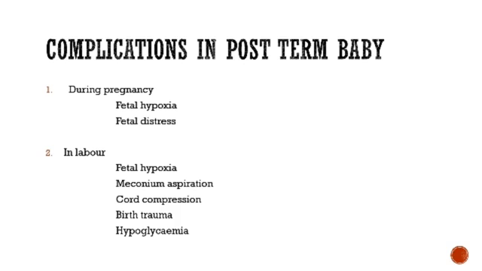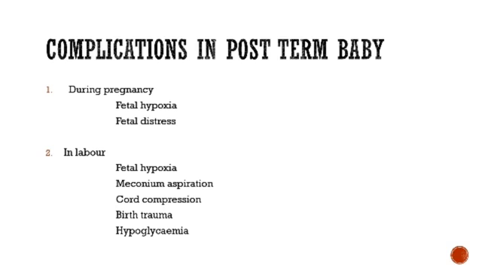Complications in post-term pregnancy: during pregnancy there may be fetal hypoxia and fetal distress due to delay in delivery of the baby and placental insufficiency, and in labor the complications may be fetal hypoxia, meconium aspiration, cord compression, birth trauma and hypoglycemia.